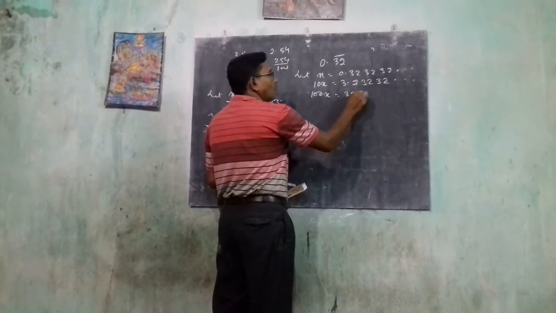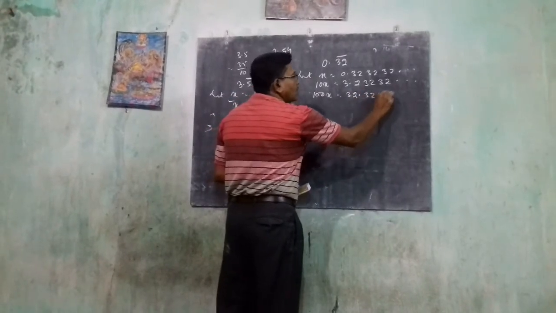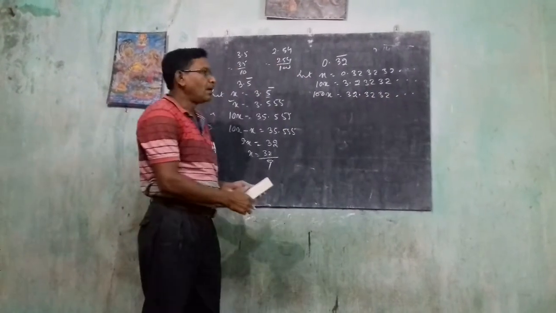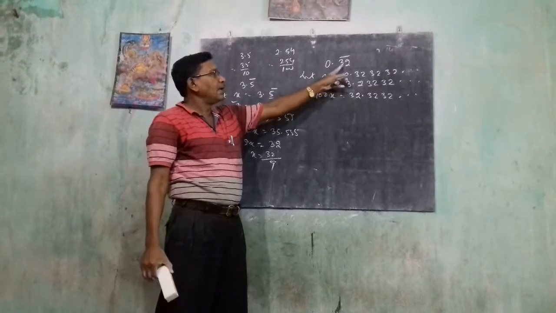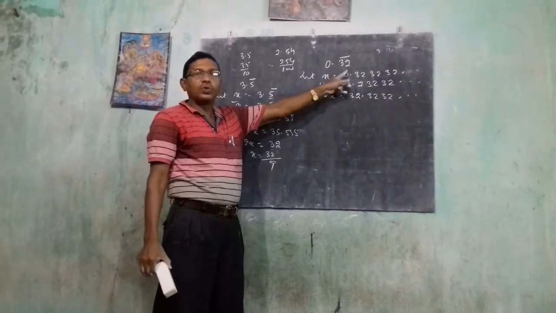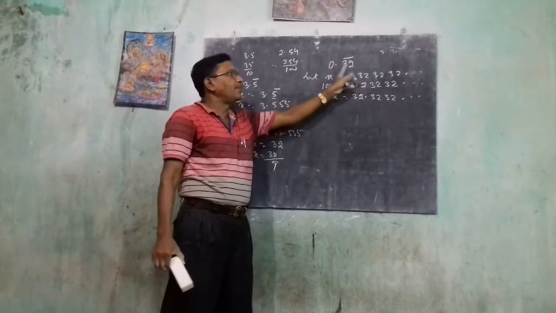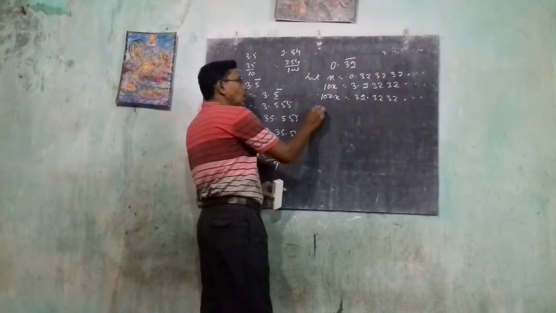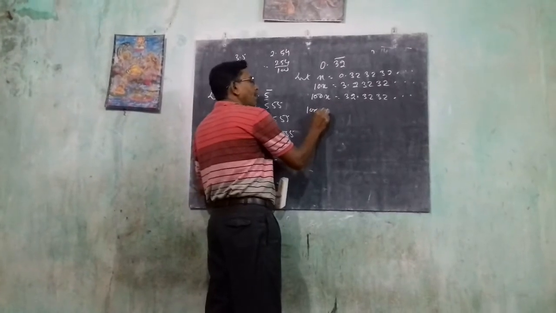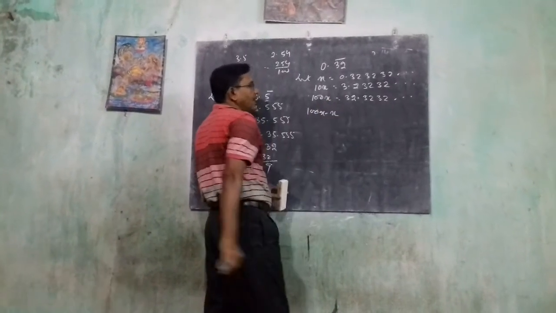Now 32.3232. So all digits come. But how many digits are here? Not 2 digits, only 1 digit, due to this bar you can bind it. So it becomes 1 digit. So 100x minus the 1 digit value x.